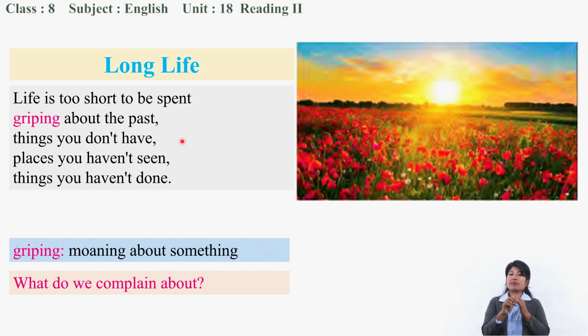Yes, the places we haven't seen, the things we haven't done. The earth is really vast, right? There are so many beautiful places on the earth. It might not be possible to reach every nook and corner of the world, but we have the desire, we wish to go.